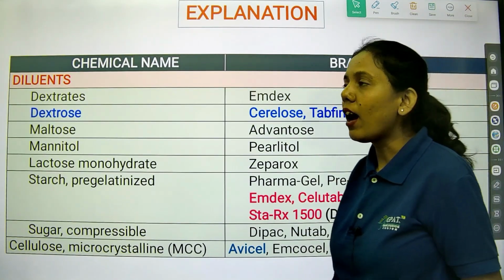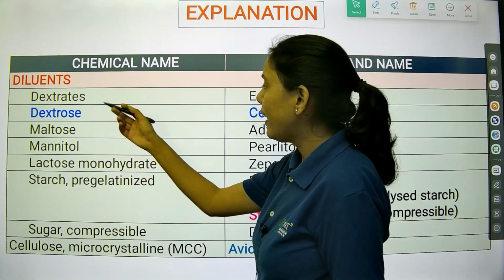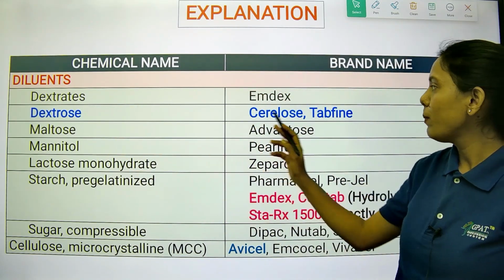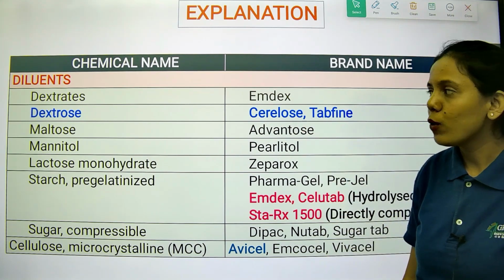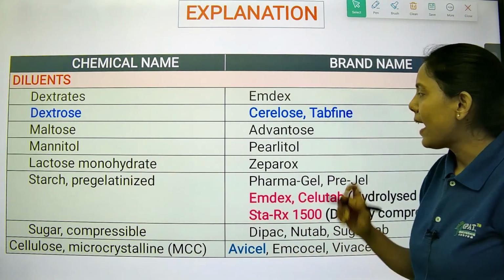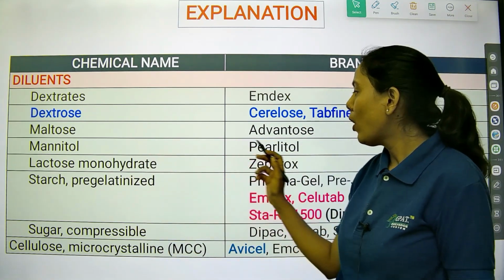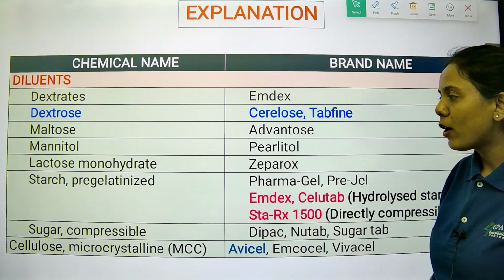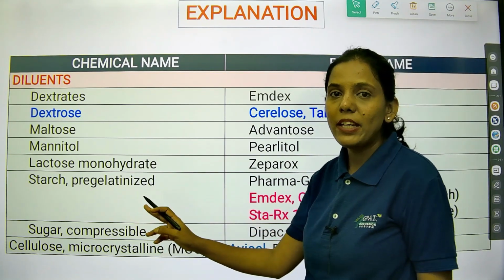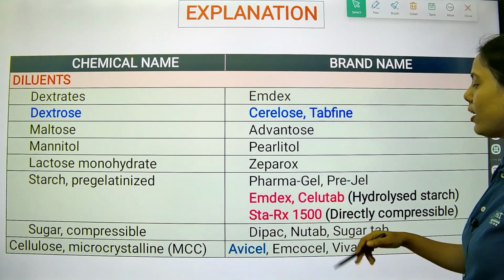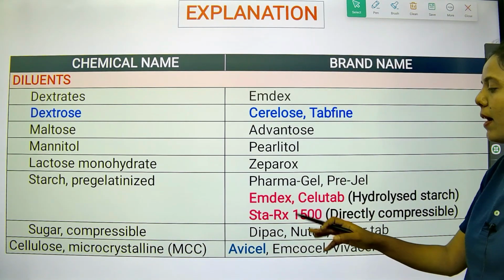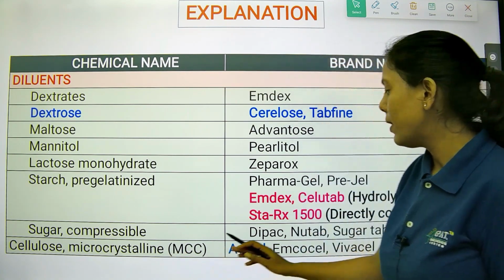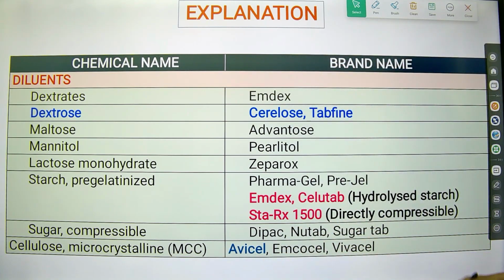Let's see what the other diluents are. Dextrates is Emdex. Dextrose has Celutab. Maltose has Advantose. Mannitol has Pearlitol. Lactose monohydrate is Zeparox. Starch is pre-gelatinized starch. We have Pharmagel, Pregel, Emdex, Celutab and Starx 1500. And then we have compressible sugar, which is Di-Pac, Nu-Tab and Sugartab.